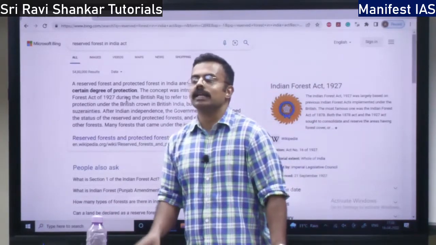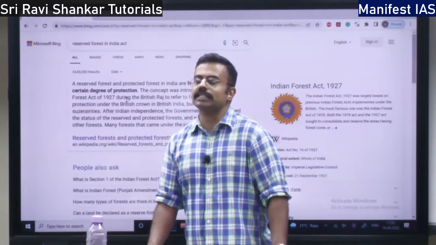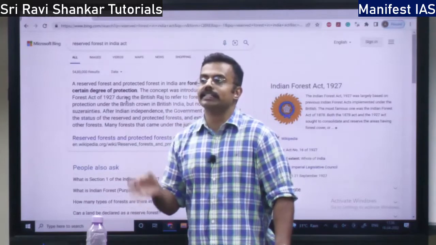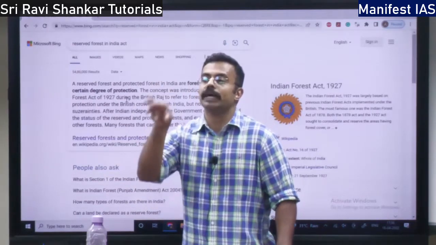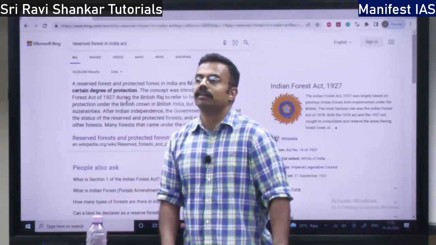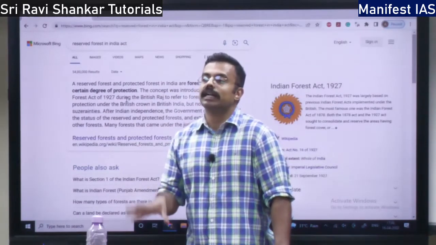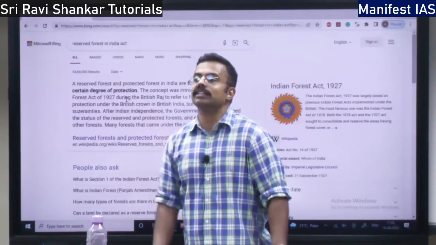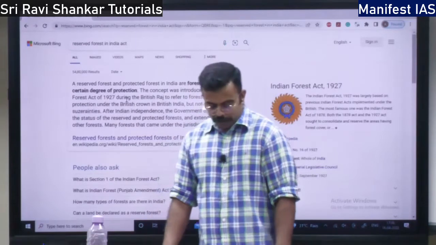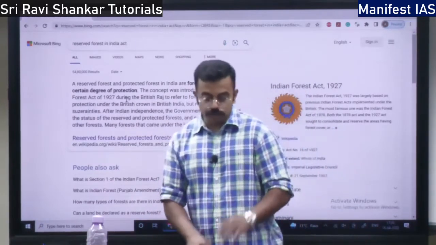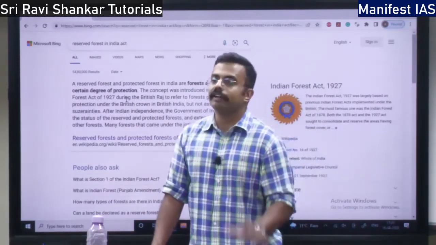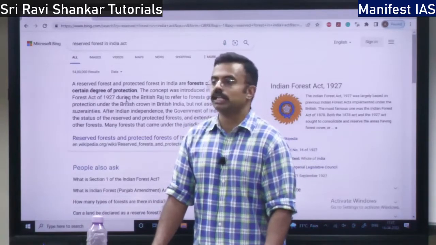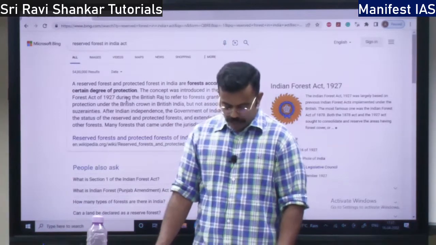And the third thing is, a wildlife sanctuary is declared based on a particular species. If the tiger is there, the wildlife sanctuary is declared based on the tiger, right? Whereas national park is declared for all the species together, right? This is the third difference. So even the central government can declare both the wildlife sanctuary and national parks. It is not only the state government.